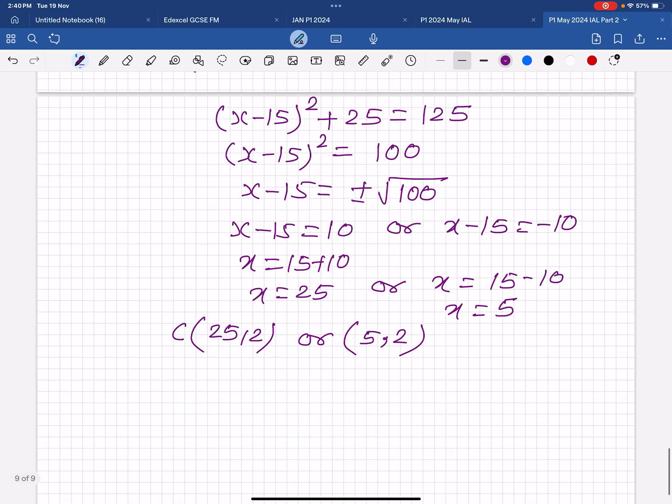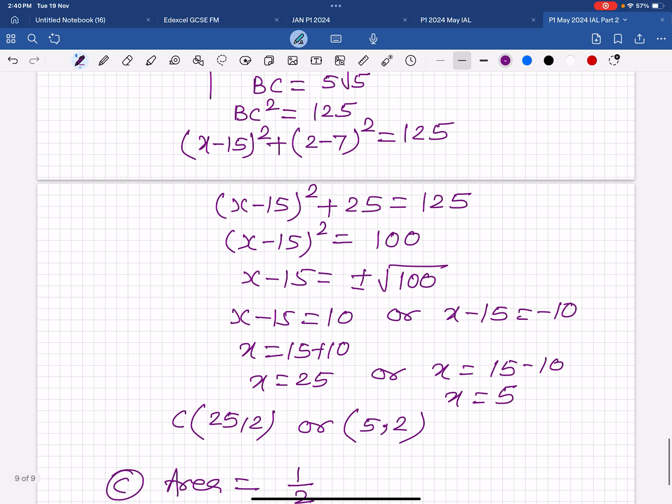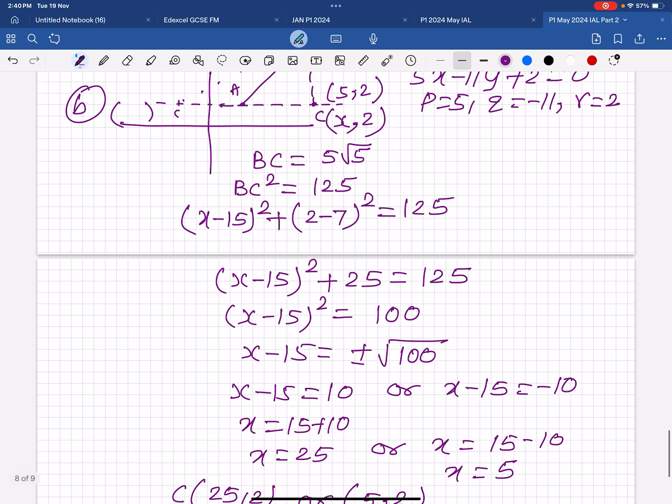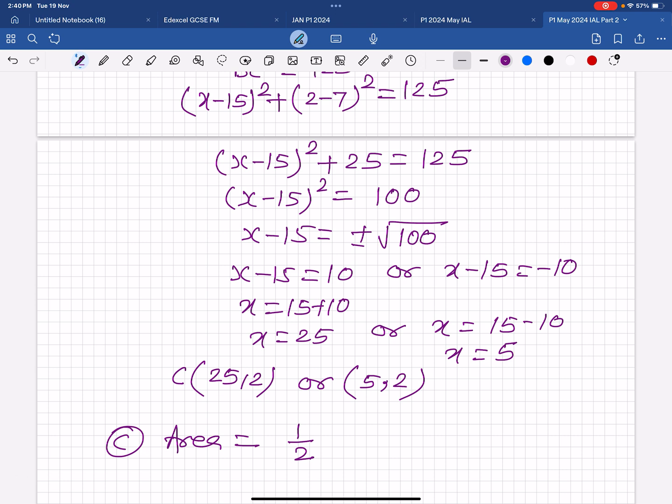You do one thing, C part. Area equals half base times height. And C point is, suppose this one is 5, 2, and this point is 25, 2. So basically not this side, the other side is only 25, 2 because both x values are positive. Got it? So this is, no, this is 5, height is 5. So 5 by 2 square units.